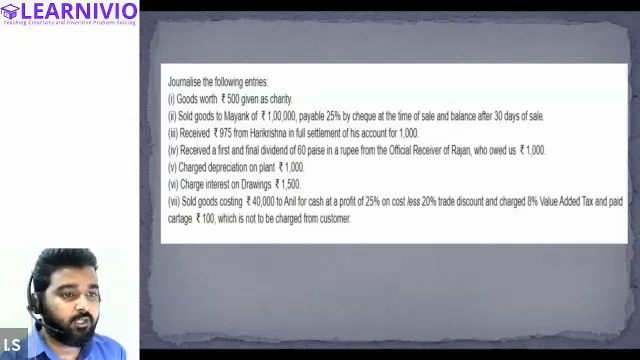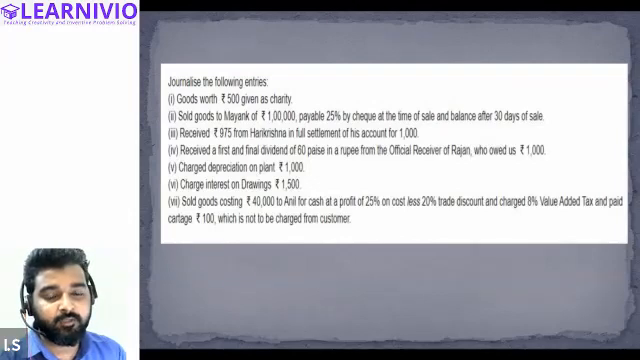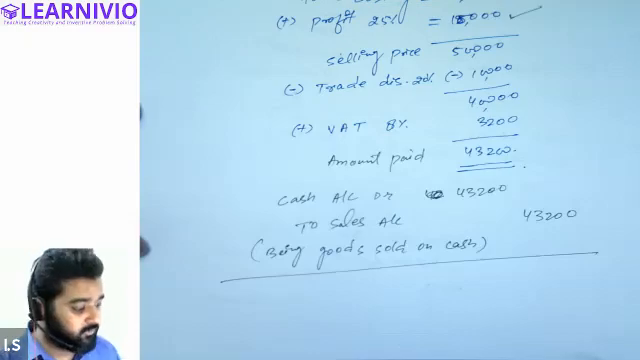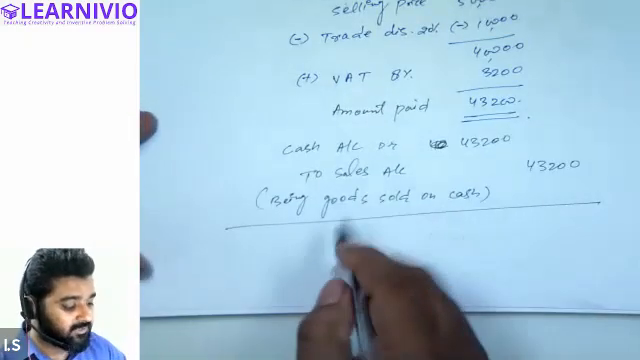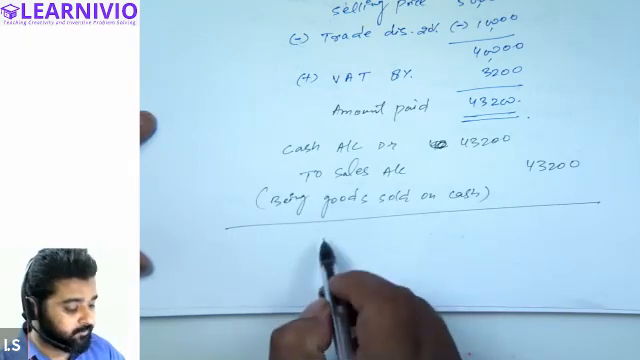See, charges 8% value added tax and paid cartridge 100 rupees. So tax will obviously be charged to the customer, but the cartridge will not be charged to the customer. So we will have to pass one more entry. This time we are paying the cartridge charges.